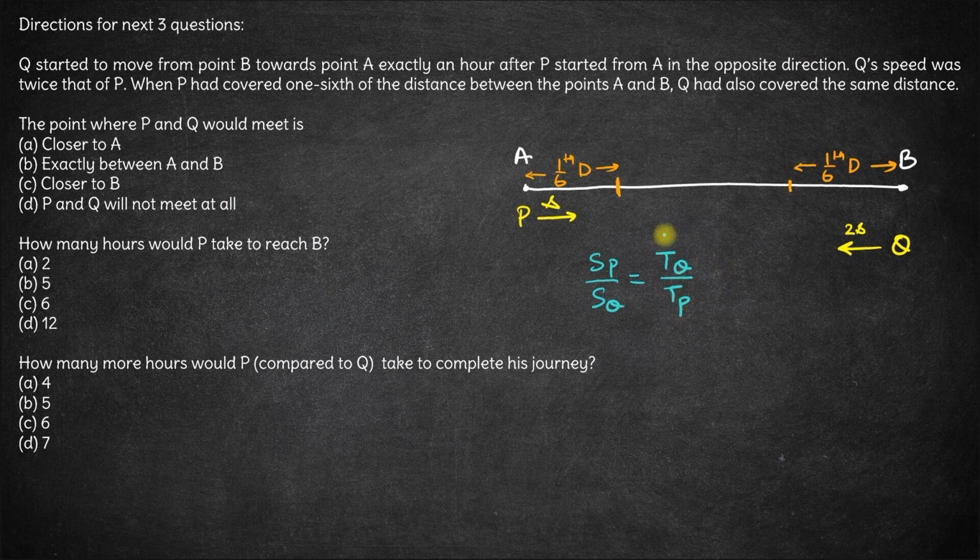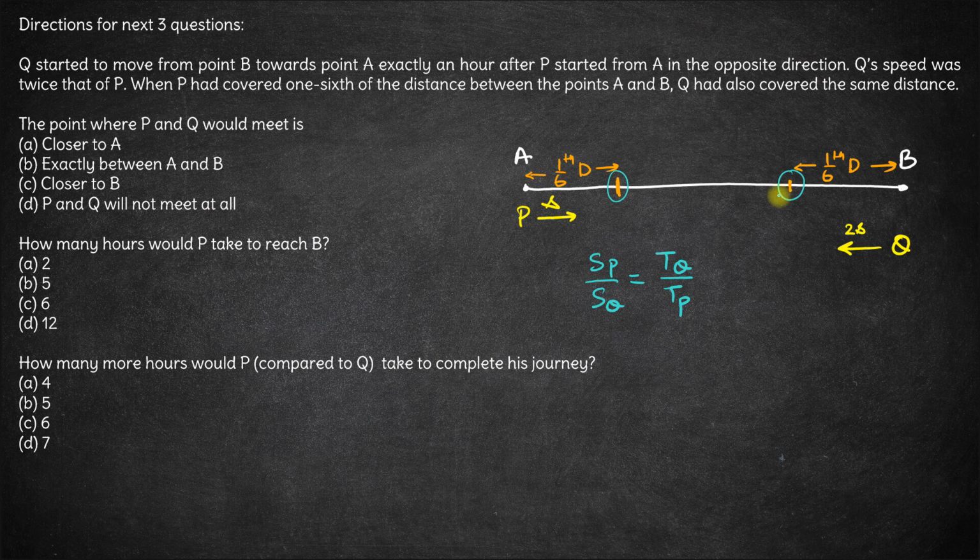Okay, now the point where P and Q would meet, this is one thing, but let's just look at the questions. What are the questions actually? The point where P and Q would meet is closer to A, exactly between A and B, closer to B, or they will not meet at all. Obviously they will meet, they are going towards each other, right? At the same time, both of them are at equidistance from B and A.